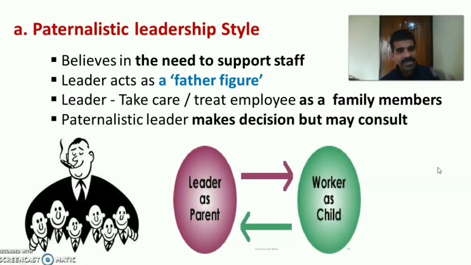So first one is paternalistic leadership style. In this style, the leader believes in the need to support the staff. The leader tries to support the staff. The leader acts as a father figure. He acts like a father of that organization, and all the employees and workers are the children. So the leader takes care of and treats employees as family members. And of course the paternalistic leader also makes decisions, but he may consult with the group members. So this is about the paternalistic leadership style.